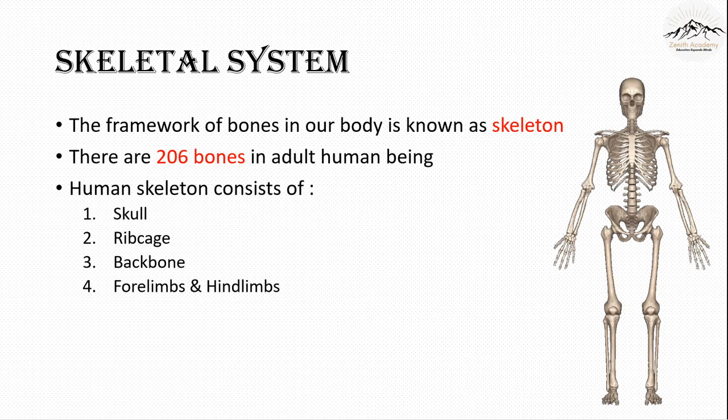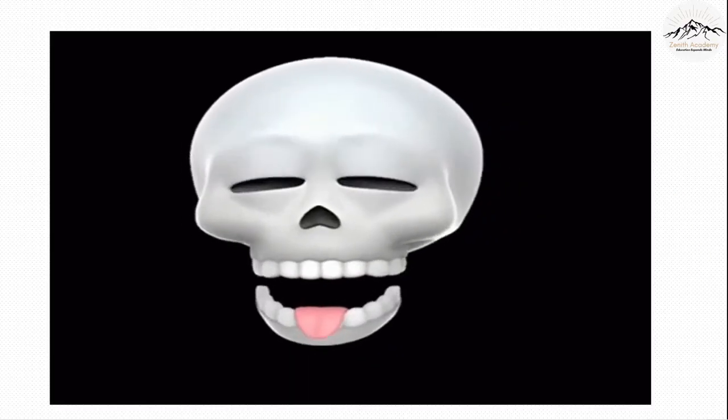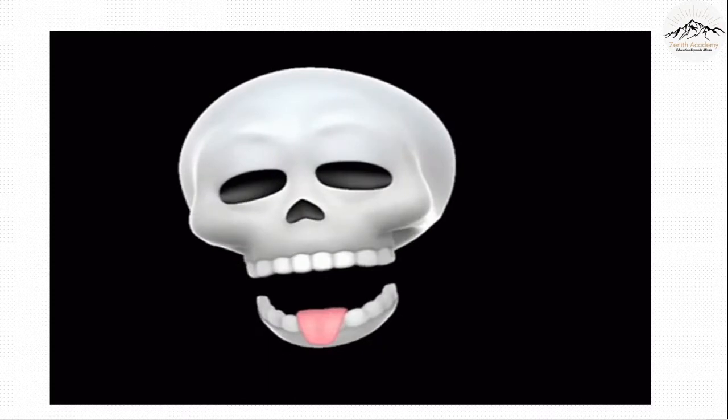The human skeleton consists of the skull, the rib cage, the backbone, and our limbs, the forelimbs and the hind limbs. Now we are going to learn about these parts one by one. The first is the skull.